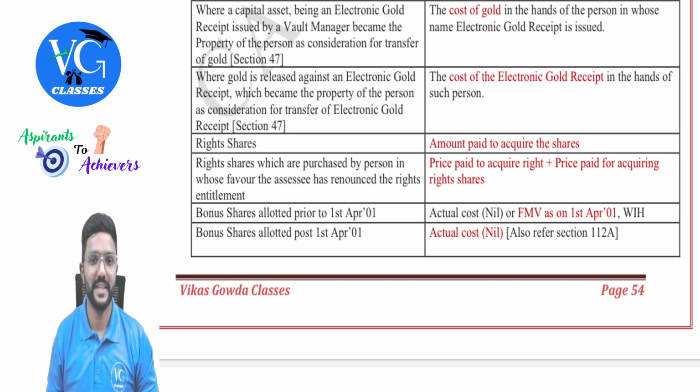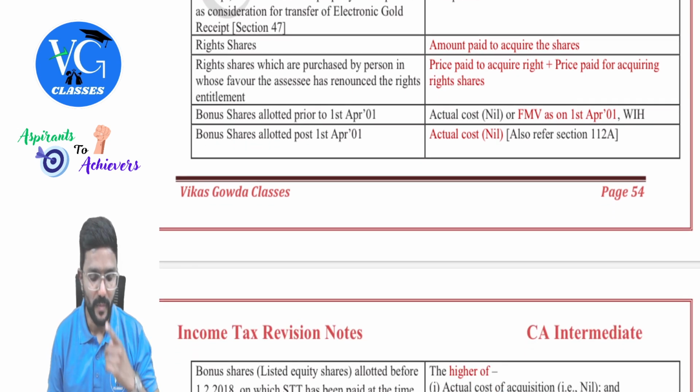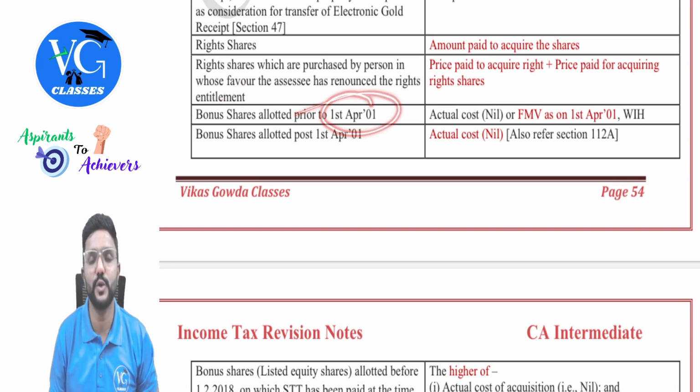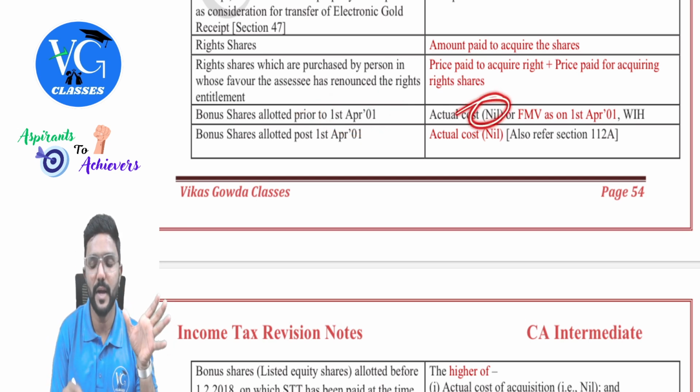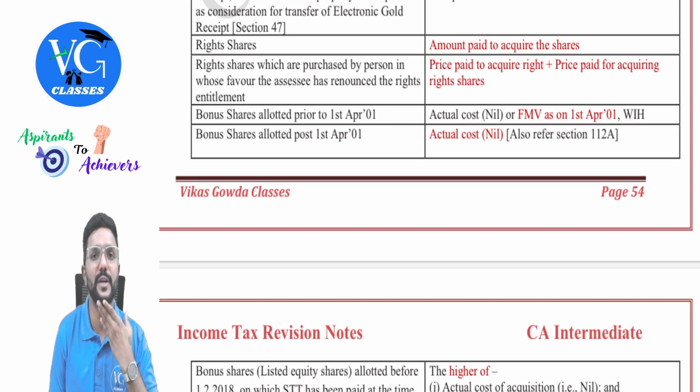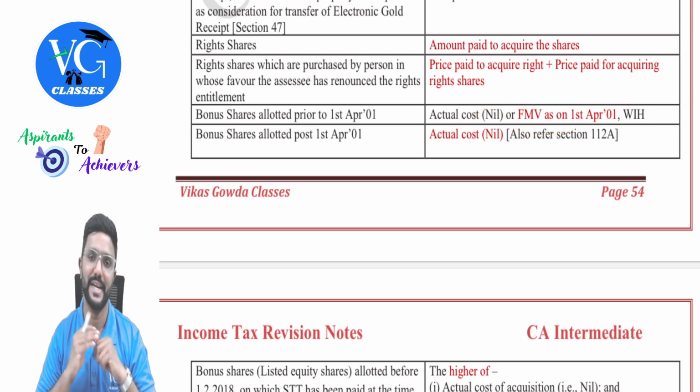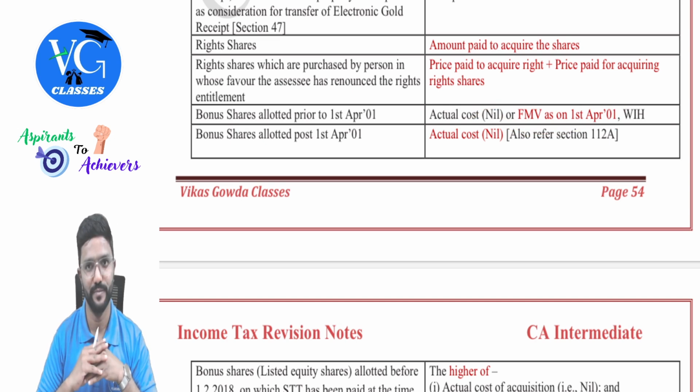Got it? Yes, sir. Next, bonus shares. Bonus shares, if allotted prior to 1st April 2001, then actual cost for bonus shares will always be nil. Compare that with FMV as on 1st April 2001. We need to take whichever is higher. So straight away you can take FMV as on 1st April 2001, guys, because anyway cost will be 0.